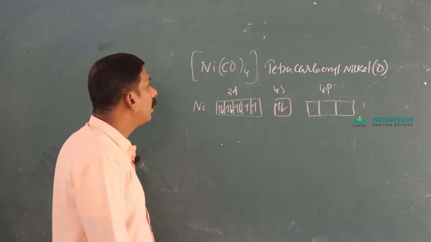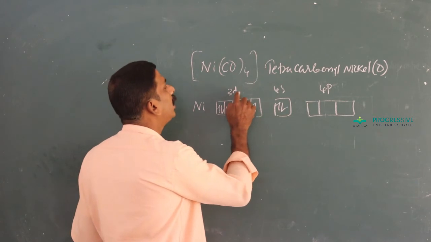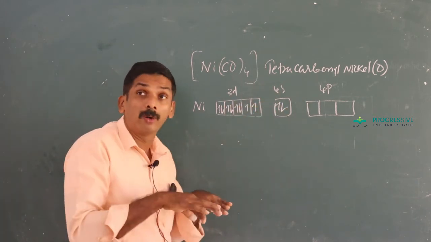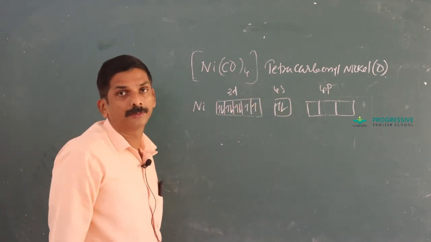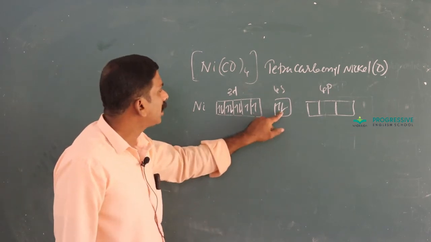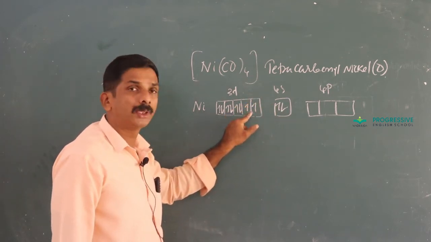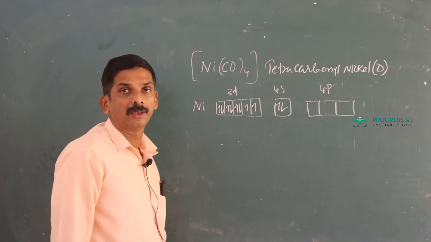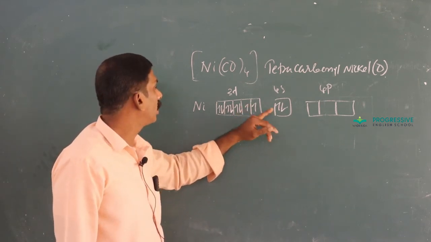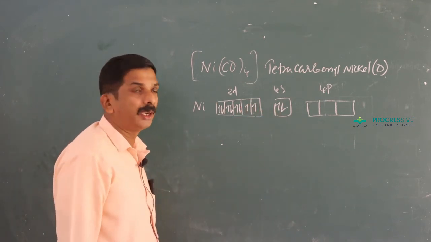as well as the complex, the number of electrons remains the same. And one more point, since the 3d and 4s orbitals have almost the same energy, the 4s electrons get paired along with the 3d. The 4s electrons get paired with the 3d.